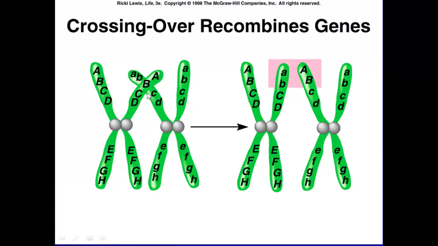Once they combine and cross over, you have this result over here. The one with the lowercase letters now has a segment of the capital letters that came from over here. And over here, the capital chromosome has two of the lowercase letters. So these cross over.